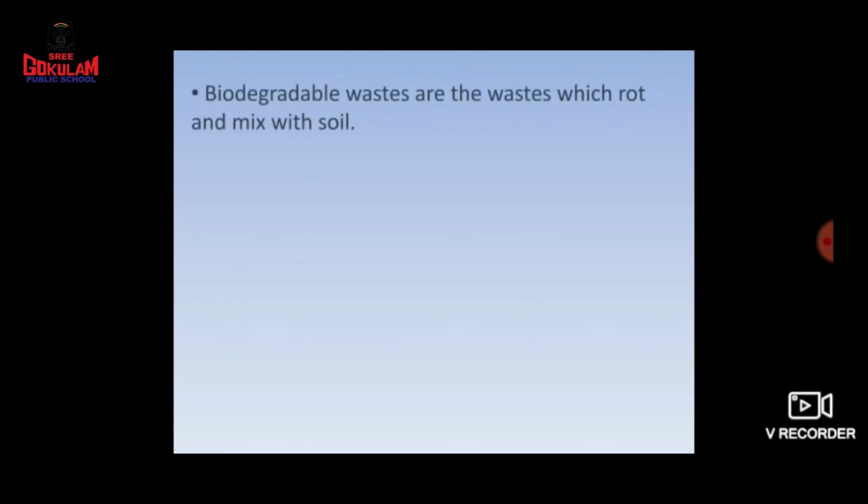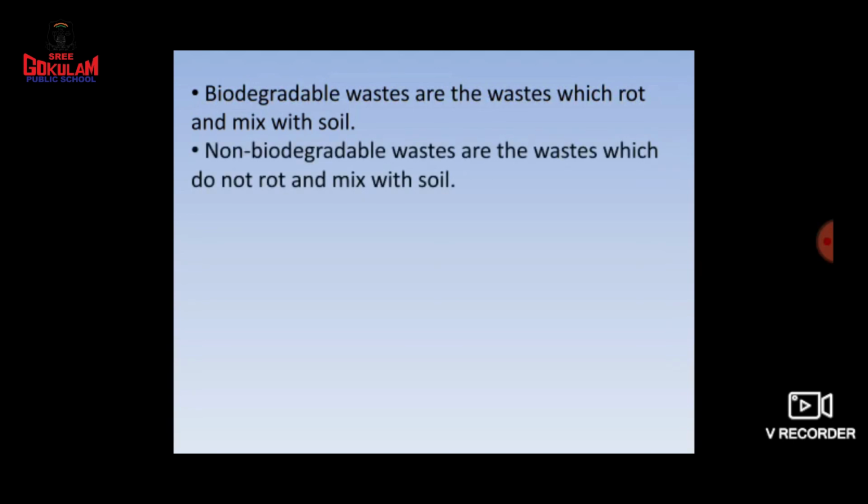And then we studied biodegradable wastes. What are biodegradable wastes? These are the wastes which rot and mix with the soil. And what are non-biodegradable wastes?